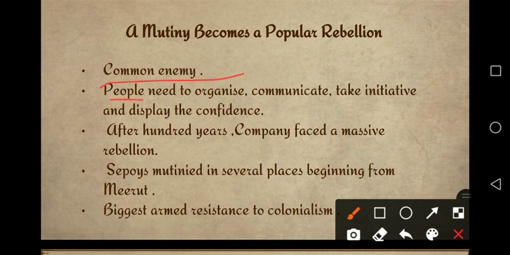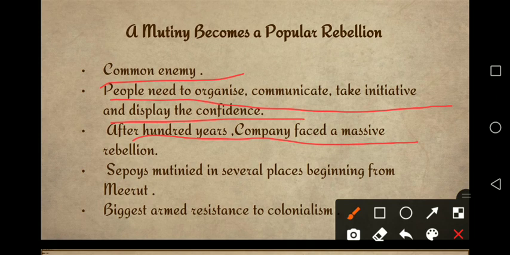People need to organize, communicate, take initiative, and display confidence. After 100 years, the company faced a massive rebellion. After 100 years had passed, people had this massive rebellion.